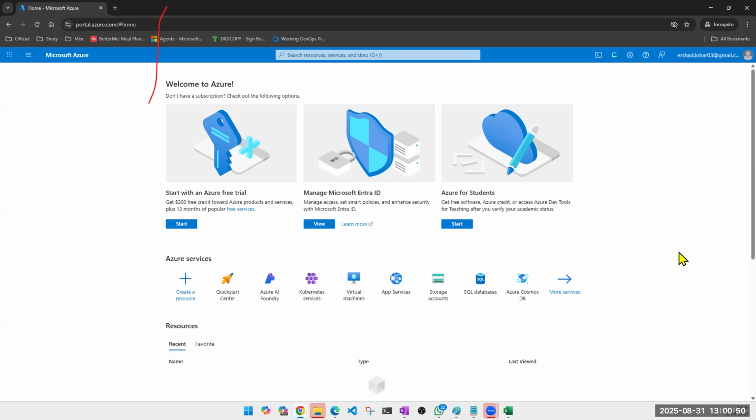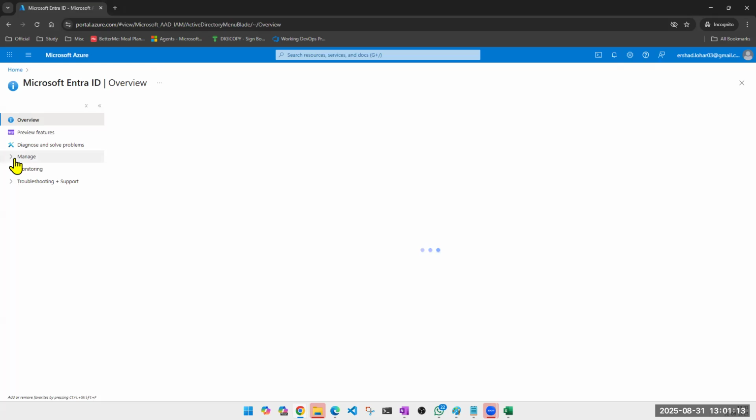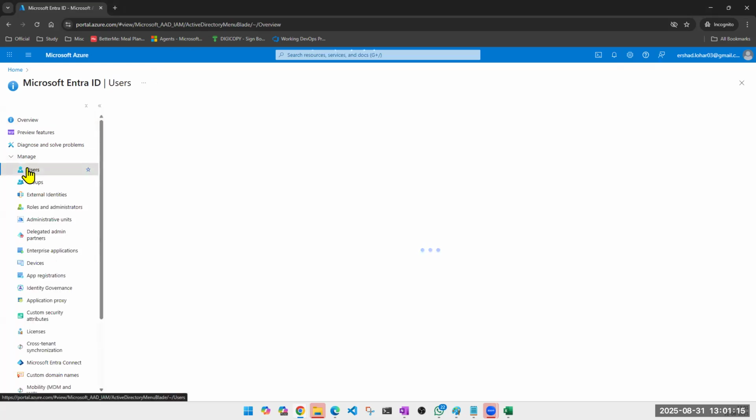Now look at this, guys. This is how it looks. On the very first time when you create something, this is how it looks exactly. This is your tenant now. You do not have any subscription, you do not have anything. But what do you get with your tenant? Microsoft Entra ID. If I go here, if I go to users,